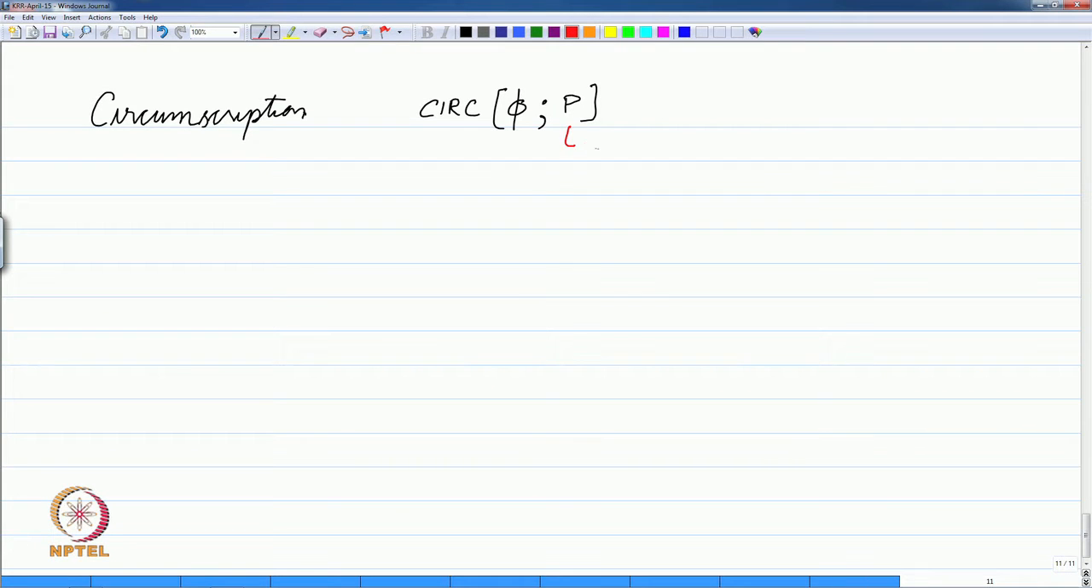So, in minimal models, the extent of P or the interpretation of P is minimal. And in circumscription, we accept all those statements which are true in all minimal models essentially. So, we had seen